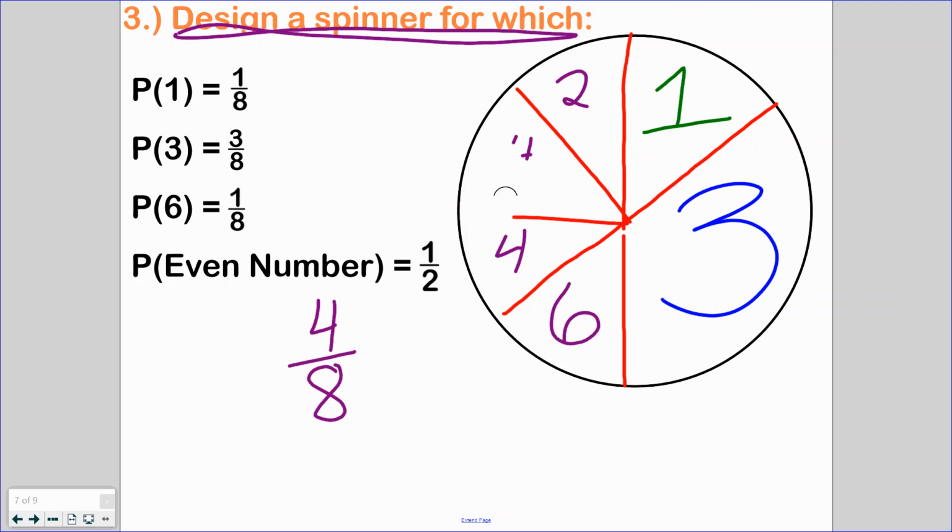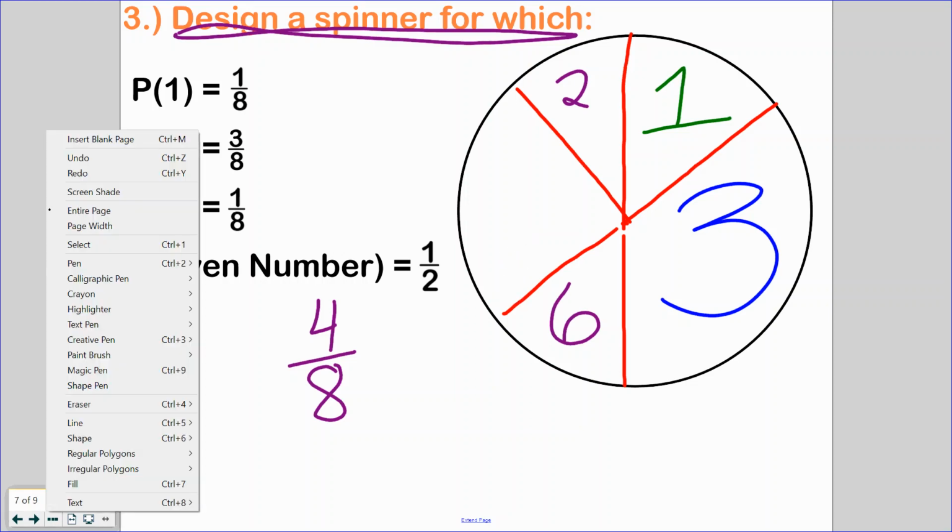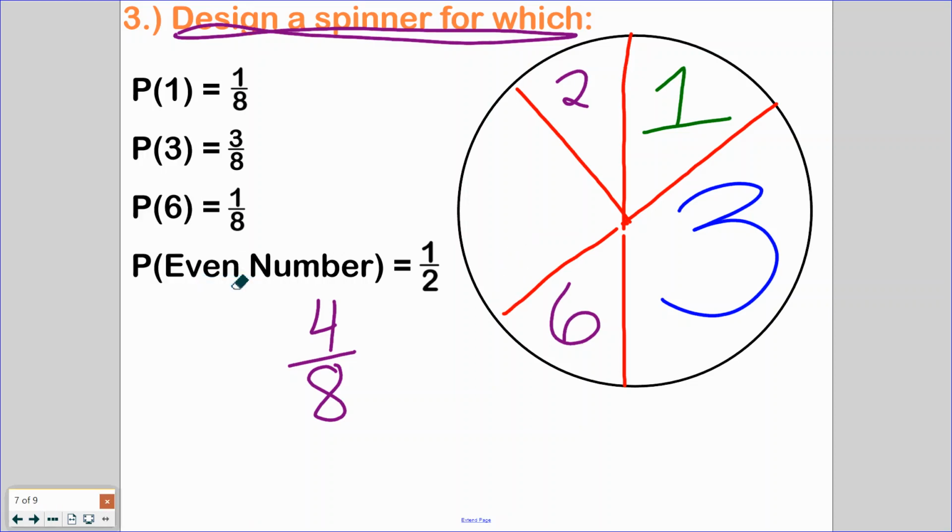I'm going to get rid of all of this so it looks a little cleaner. Turn this section into a 4. And there you have it. That's a spinner designed to meet the probability chances that were requested to us by our text.